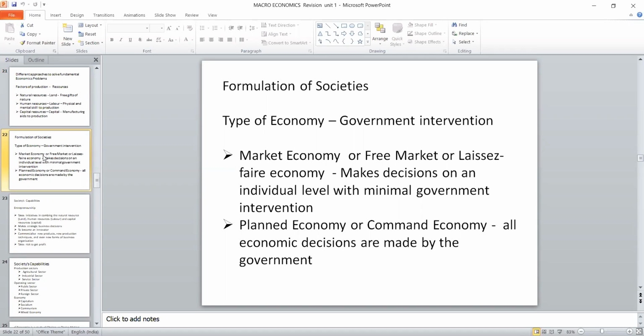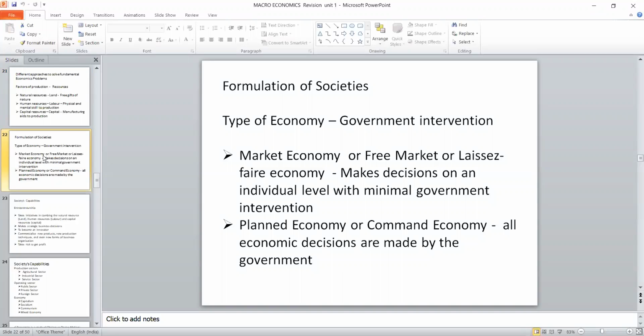The government has two options. One is non-intervention. Otherwise, we have to intervene in each and every thing. The first one is called laissez-faire economy. The second one is called command economy. In easy terms, it is called market economy, meaning private people will produce things, the government will not be involved. They make decisions at the individual level and the government has minimal intervention.